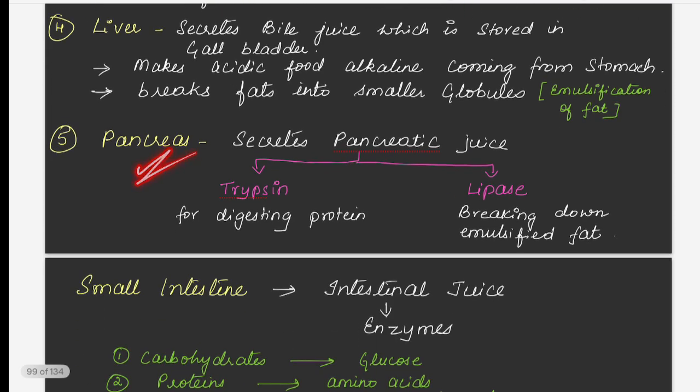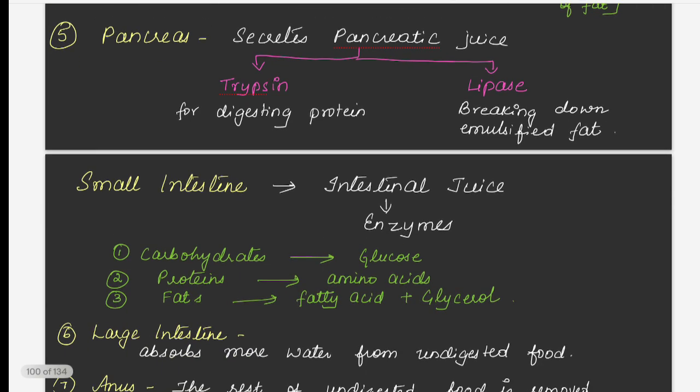And then coming to the pancreas. The pancreas will secrete pancreatic juice, which consists of two enzymes. One enzyme is called pepsin. The second is called lipase. So what is the function of pepsin here? The function of pepsin is that it helps in digestion of proteins, and lipase helps in emulsification of the fat. Emulsification of the fat means the fat will be broken into smaller particles.